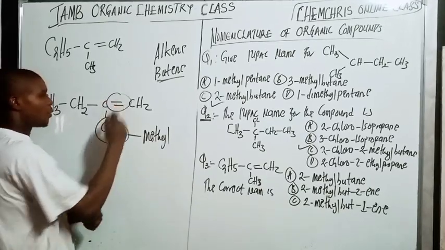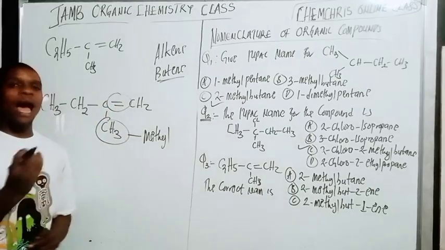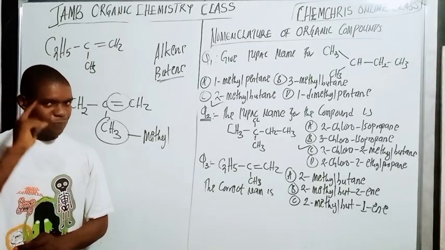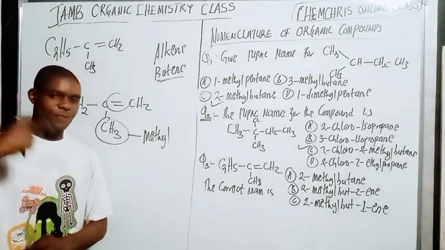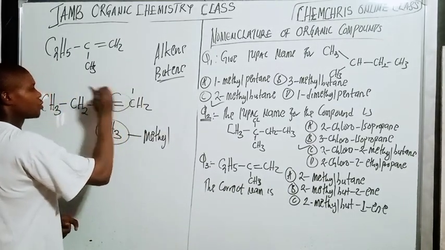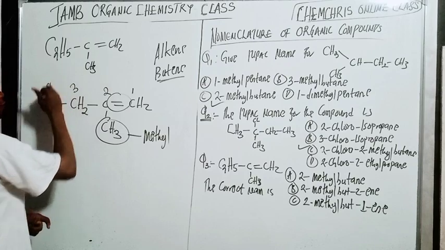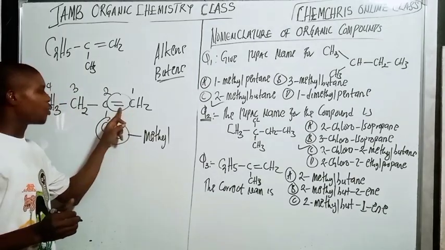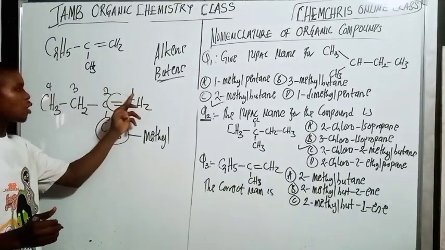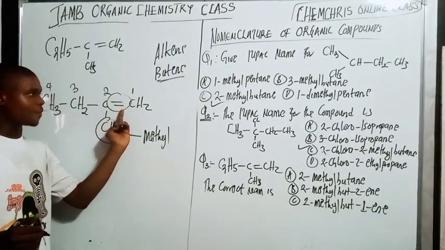But there's a double bond here. When you have a double bond, you must number it in a way that the double bond has the lowest possible number. Here we have 1, 2, 3, and 4. The carbon atom that carries the double bond must have the lowest possible number. So it's going to be here, so that my double bond is at carbon number 1.